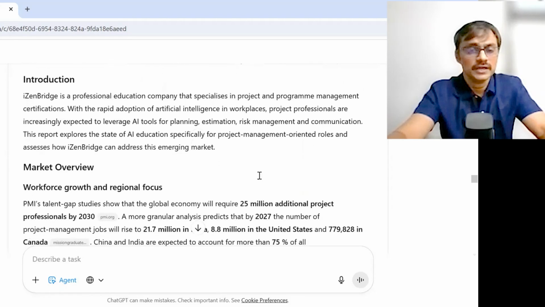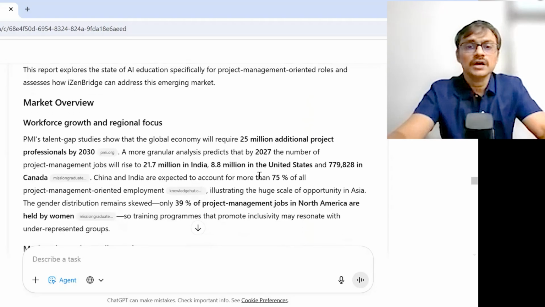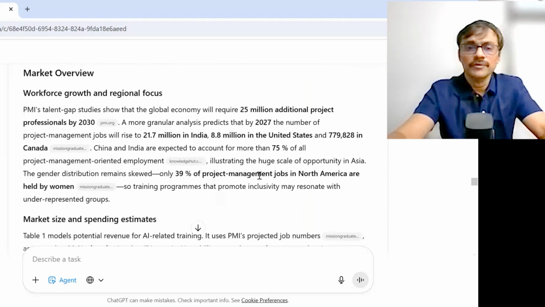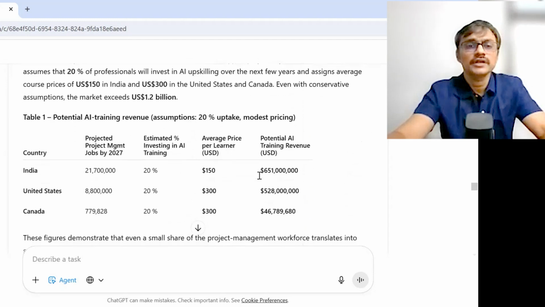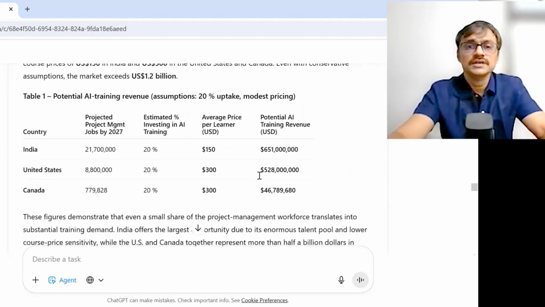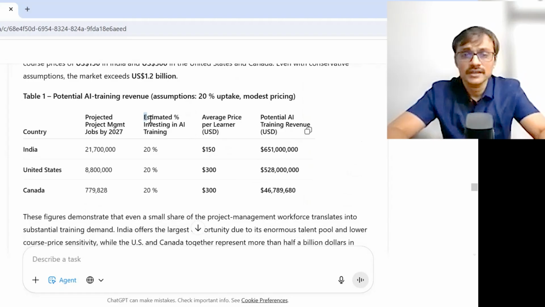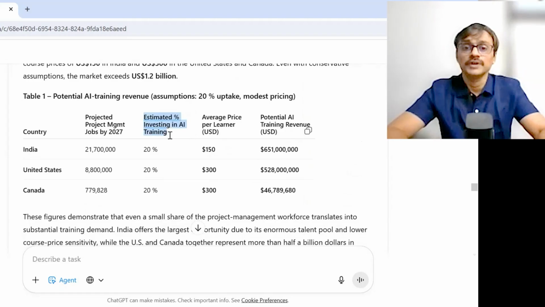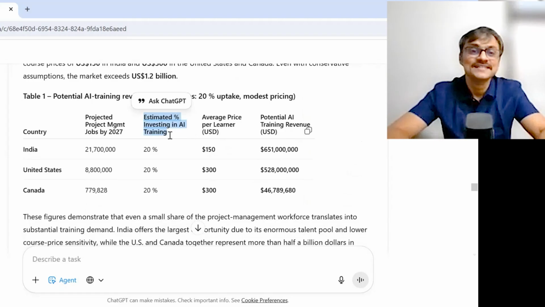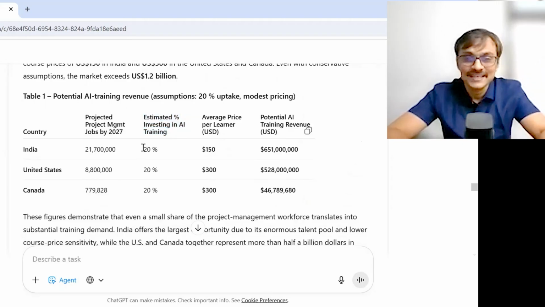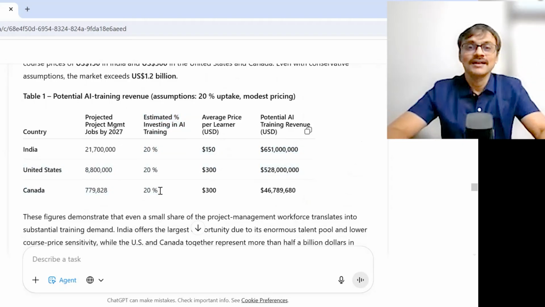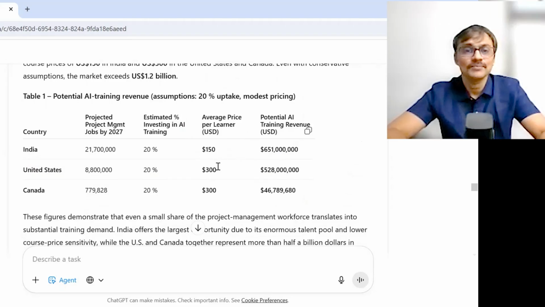So you can do it. Okay, great. Now, market growth and regional forecasts, some information, market size. There is a table for it. Project management jobs by 2027, estimated investing in training. I'm not getting a foundation for that training. It assumes 20% of people will do it, and we can't think of every country having the same percentage. Anyway, average price per learner. Okay, that seems possible. But yes, it gives me a format I can play with. And this is the potential revenue number, the market sizing it is giving to me.